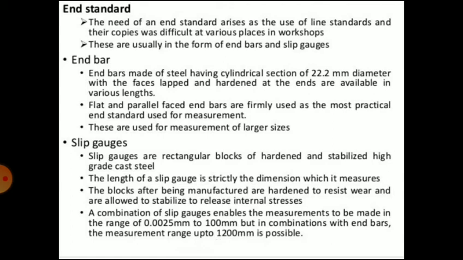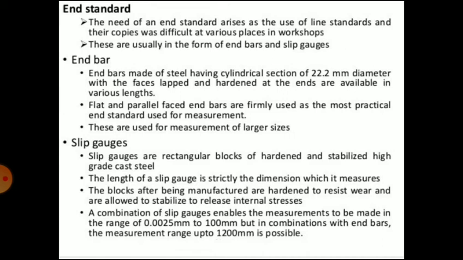End bars are made of steel having cylindrical section of 22.2 mm diameter with the faces lapped and hardened at the ends, and are available in various lengths. Flat and parallel face end bars are the most practical end standard used for measurement. These are used for measurement of larger sizes.